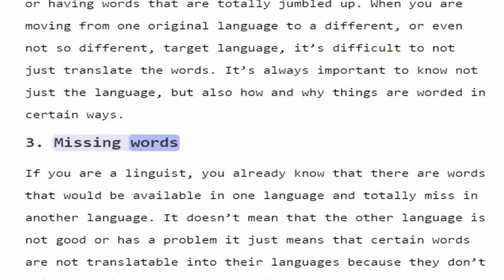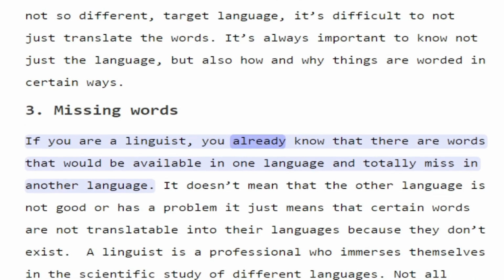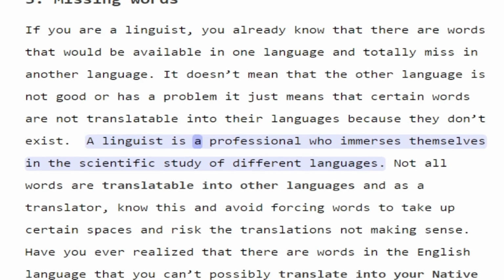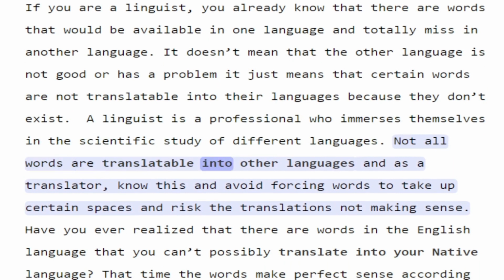3. Missing words. If you are a linguist, you already know that there are words that would be available in one language and totally missing in another language. It doesn't mean that the other language is not good or has a problem, it just means that certain words are not translatable into their languages because they don't exist. A linguist is a professional who immerses themselves in the scientific study of different languages. Not all words are translatable into other languages, and as a translator, know this and avoid forcing words to take up certain spaces and risk the translations not making sense.